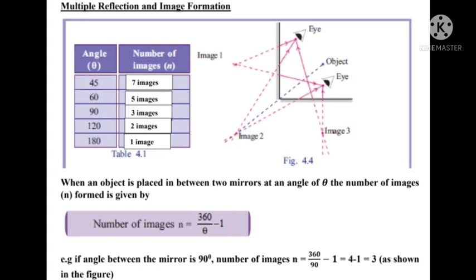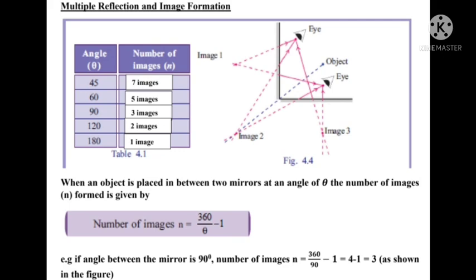Here also the mirror is at 90 degrees. The black line is the representation of the mirror. It is at 90 degrees, perpendicularly arranged. Here we can see three images: image 1, image 2 and image 3. Three images are seen in figure 4.4.